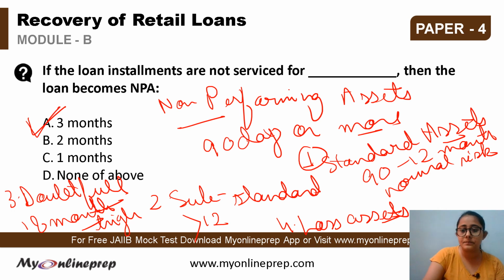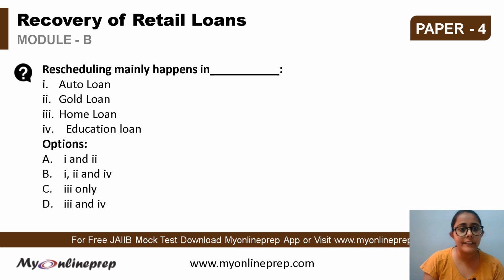Okay, next. The question is, rescheduling mainly happens in, there are statements given and you need to choose the correct statements. The statements are: first auto loan, second gold loan, third home loan, or fourth education loan. The options are A 1 and 2, B 1, 2 and 4, C 3 only, and D 3 and 4. Rescheduling actually happens mostly in the home loan and education loan. So the option here is 3 and 4, that is D. D is the correct option.